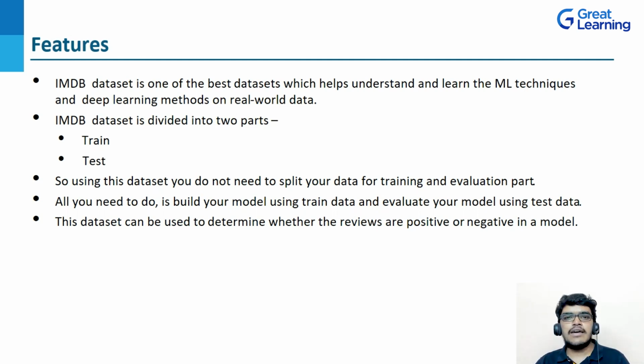Here we have 25,000 highly polar movie reviews for training and 25,000 for testing. Now you might have a question: why are we using this dataset? Basically, we are using it to determine whether the reviews in a model are positive or negative. So this is all about the IMDb review dataset.